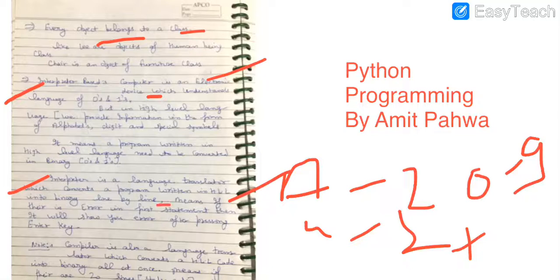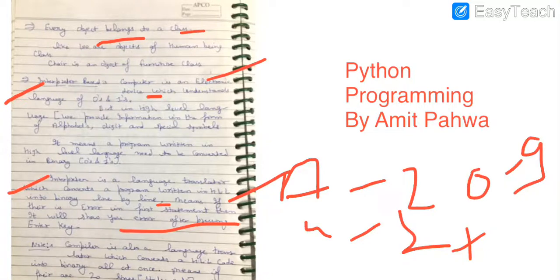It means when you write your first line, you press the enter key. When you go to the next line, it has translated the first line into the form of zeros and ones, and if there is an error or a mistake in your first line, it will show you an error at the same time. So it is the concept of interpreter, that it is a language translator which converts a program written in high level language into binary line by line.